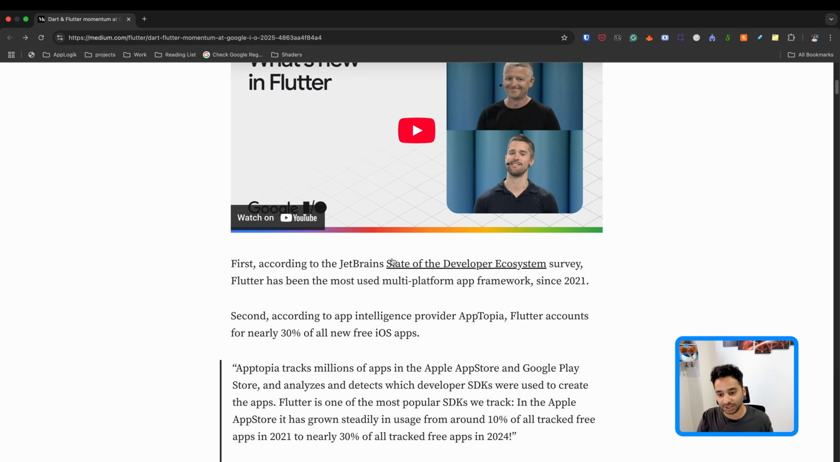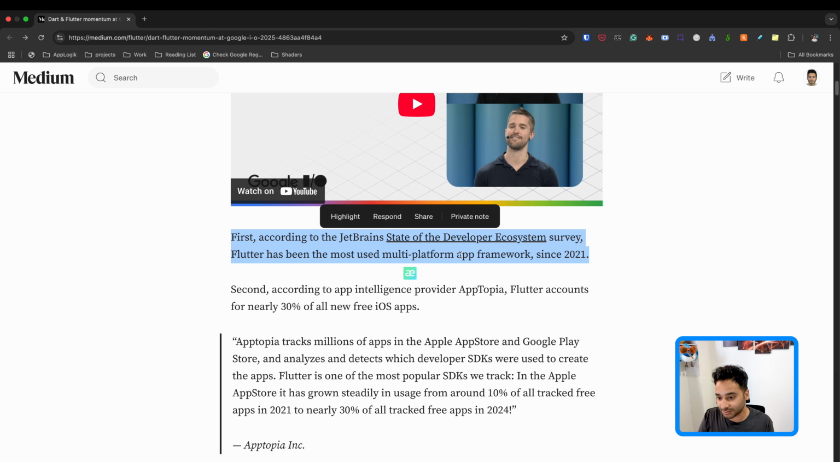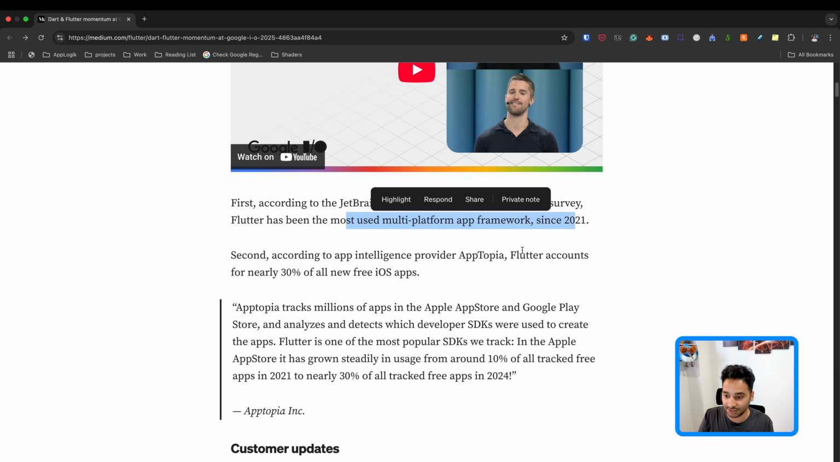And by the way, I'm going to take a look at the changes and add my point of view to them. So you can watch both, and I will put the link of the article and also the video into the description. In the first sentences, you can read some news. For example, it says that based on the JetBrains survey, Flutter has been the most used multi-platform app framework since 2021. So it's very good news because you can see that Flutter is used by a lot of developers and it is the most used app framework in IntelliJ.